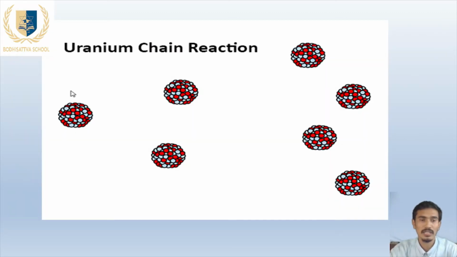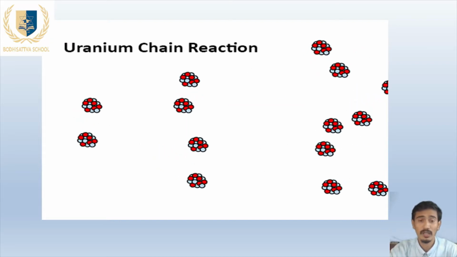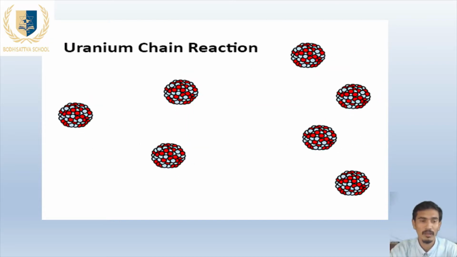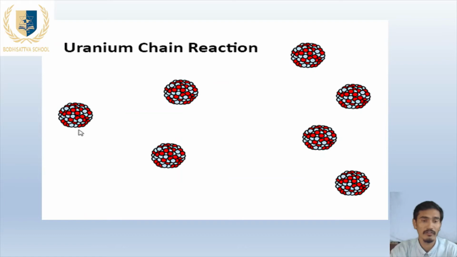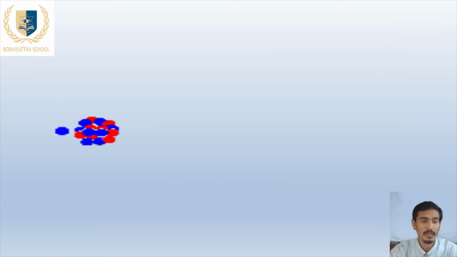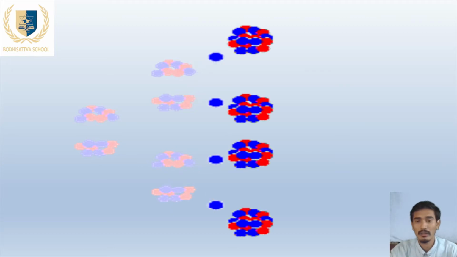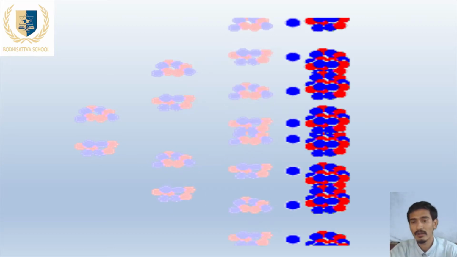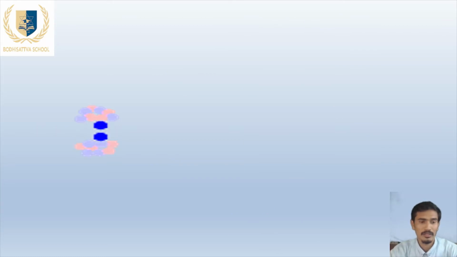So this is the chain reaction. In the chain reaction, the process of bombarding uranium atoms continues. I hope you have some idea about the chain reaction from this animation. Let's see it again.